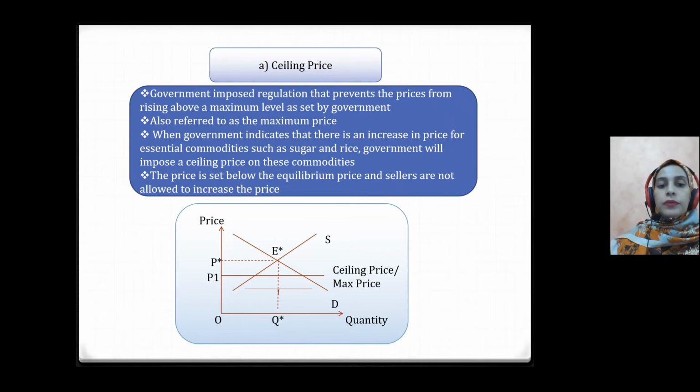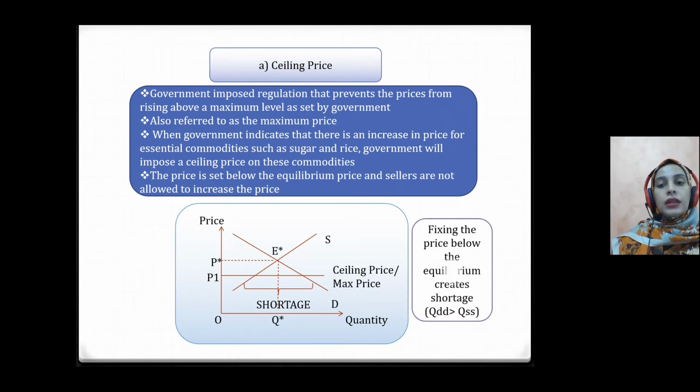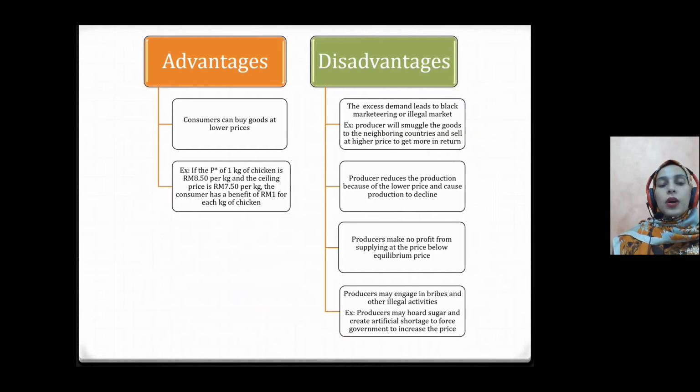As a result, there will be excess demand, or a shortage, because the demand is greater than the supply.